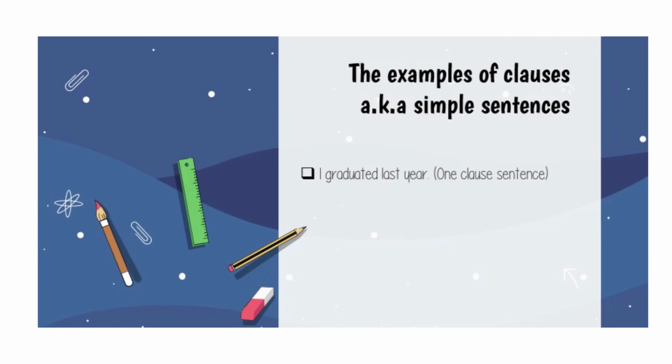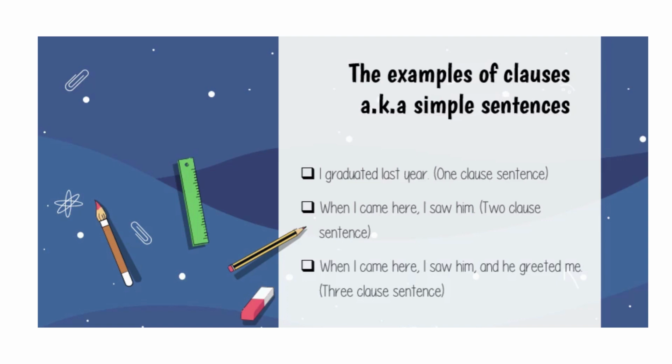I graduated last year. This is a one clause sentence. When I came here, I saw Tim. This is a two clause sentence. First, I came here. Second, I saw him. When I came here, I saw him and he greeted me. This is an example of a three clause sentence. First, I came here. Second, I saw him. Third, he greeted me.